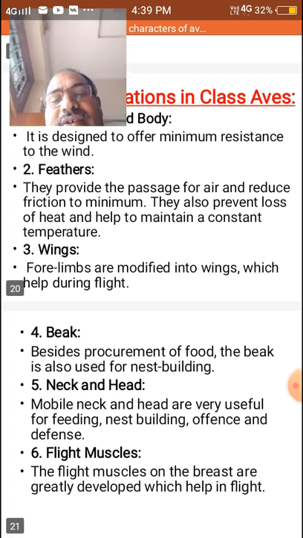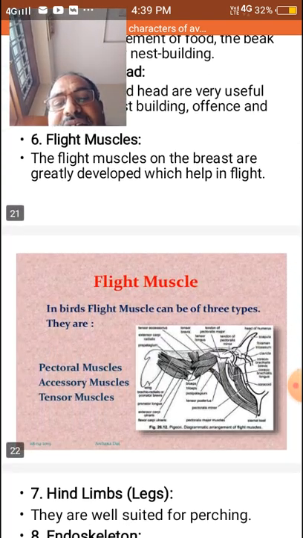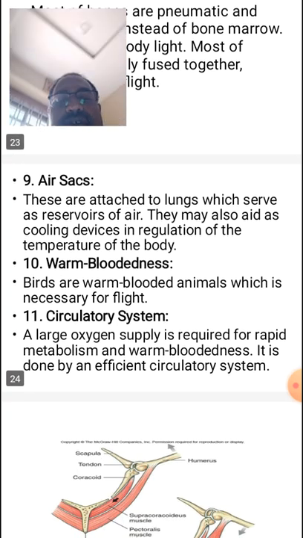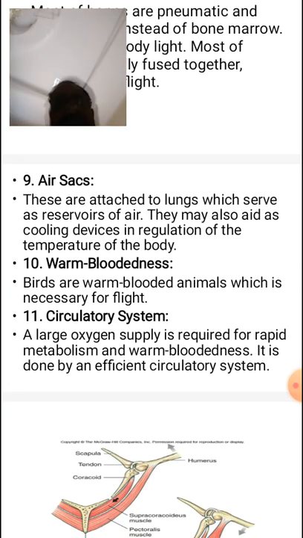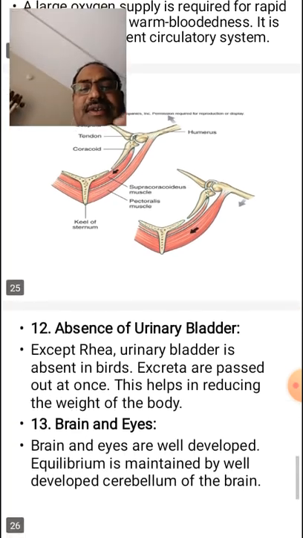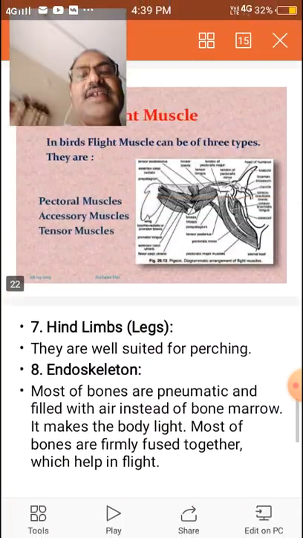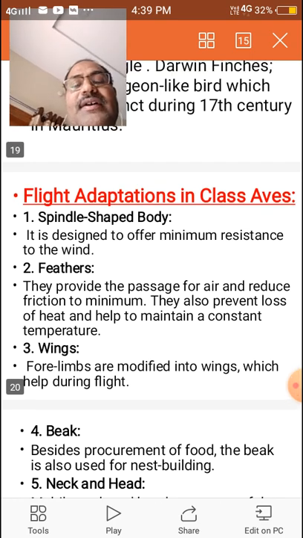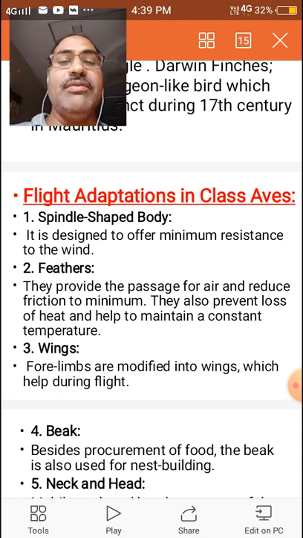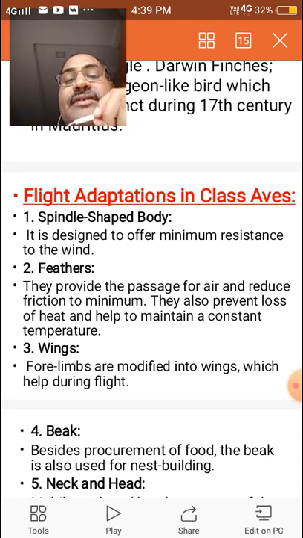All are present in the endoskeleton, air sacs, warm-blooded condition. Also the urinary bladder is absent. These are all involved in the flight adaptations. So first we go to the body shape of the aves.